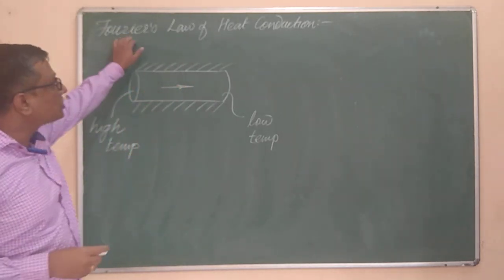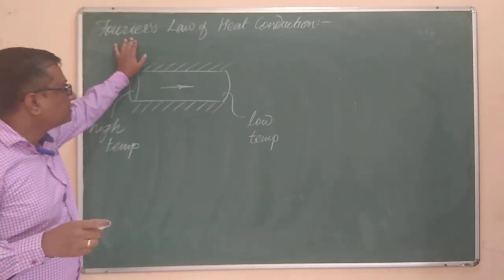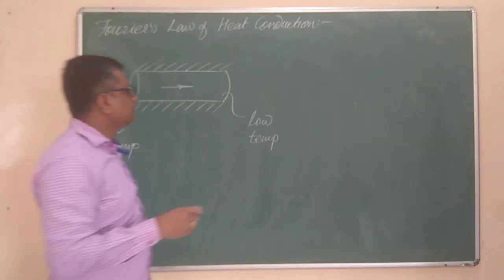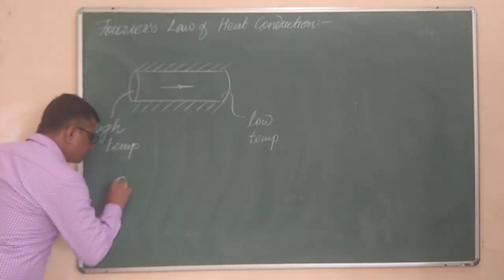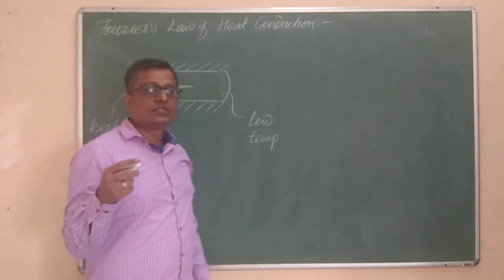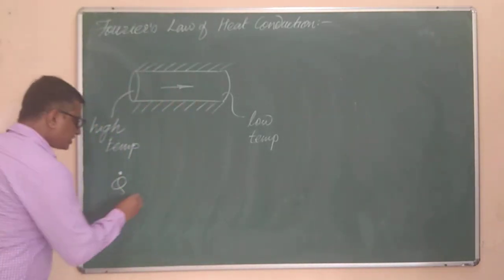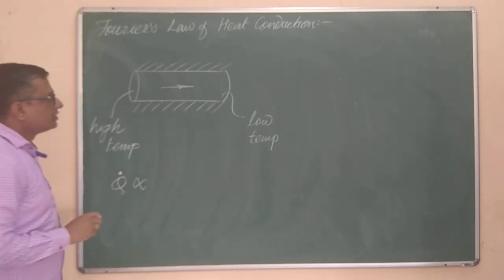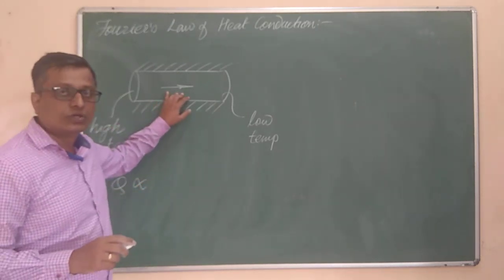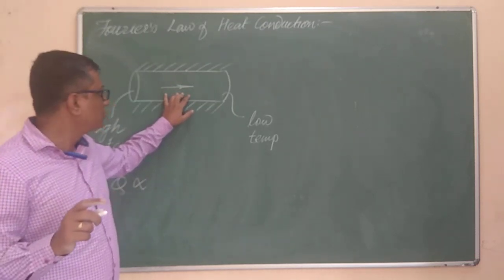Now, Fourier's law of heat conduction says that the rate of heat transfer, that is Q dot, which means the heat flow per unit time, is directly proportional to the area which is normal to the direction of heat flow.